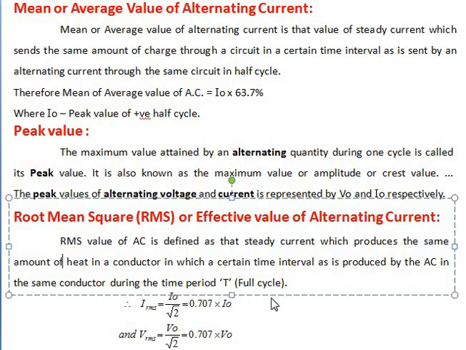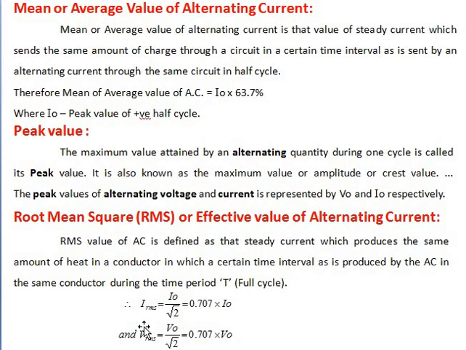So it means, dear students, when an alternating current is passed through a conductor, it produces some amount of heat, and the quantity of heat produced by one complete cycle is known as RMS current, root mean square or effective value of alternating current.